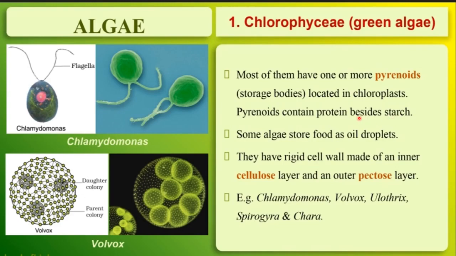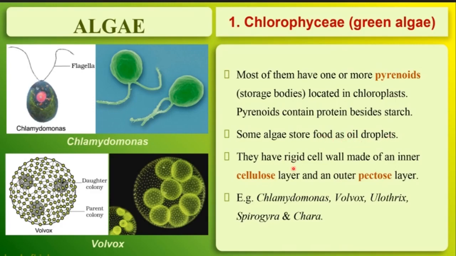And this protein and starch in the form of food is stored inside the pyrenoids, and these pyrenoids are located in chloroplast, okay. After that, some algae store food as oil droplets also, okay. So these are three forms of food which are stored in chlorophyceae: protein, starch, and, in some algae, oil droplets, right?